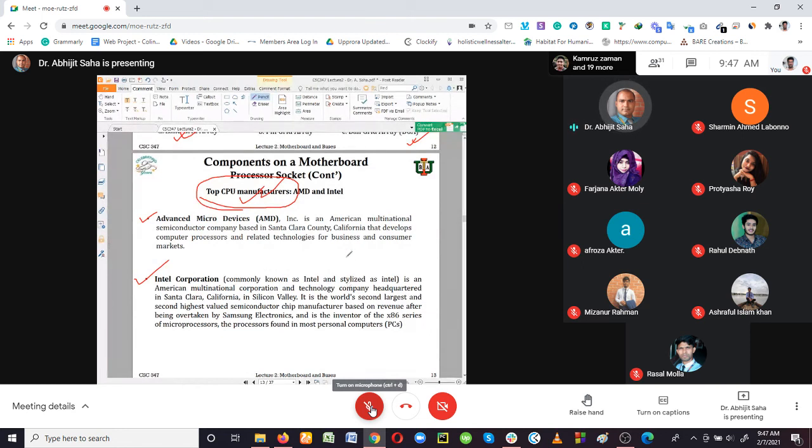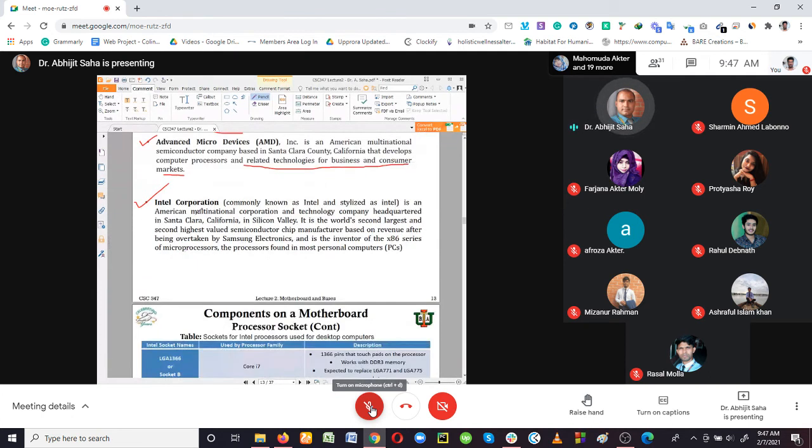Both of them are in California. You can see that AMD is an American multinational semiconductor company based in Santa Clara, California, that develops computer processors and related technologies for business and consumer markets, as well as the Intel Corporation, commonly known as Intel and stylized as Intel, an American multinational technology company headquartered in Santa Clara, California.